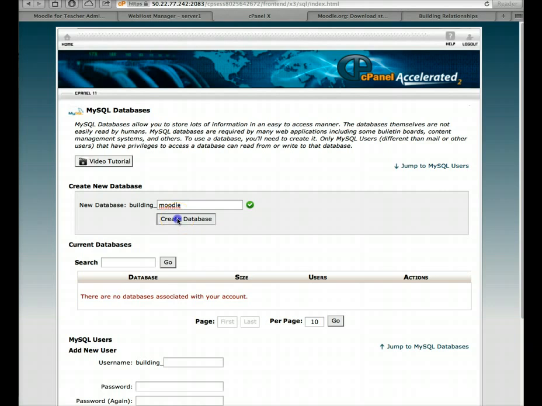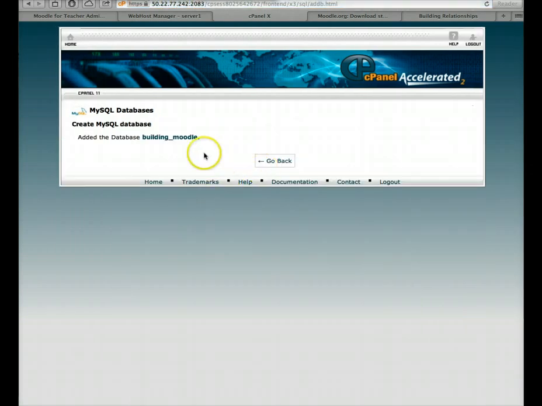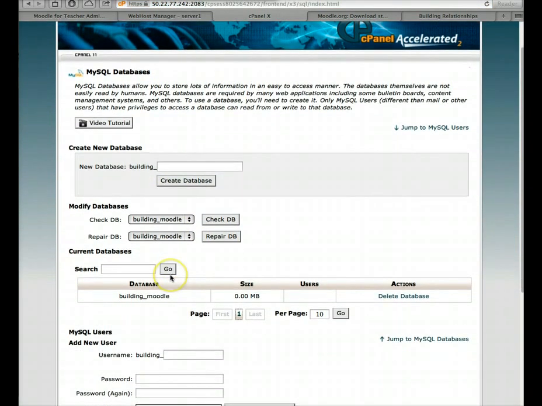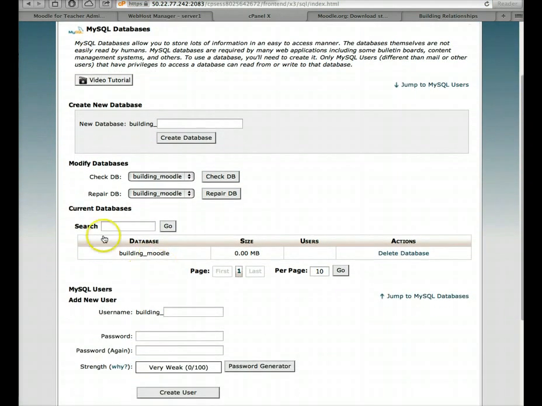Okay, so that's out and that's in. So that looks fine. I'll create that. Now it looks fine. Make sure that that's what you want. Moodle. And yes, that's it. So I'll go back. Okay, and that's fine. Now I need a user. You can see it right here.